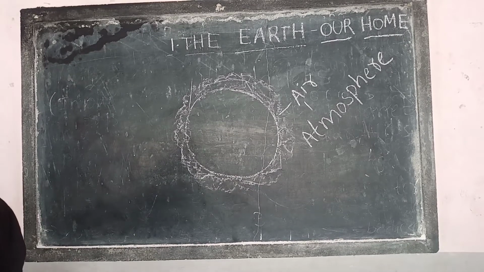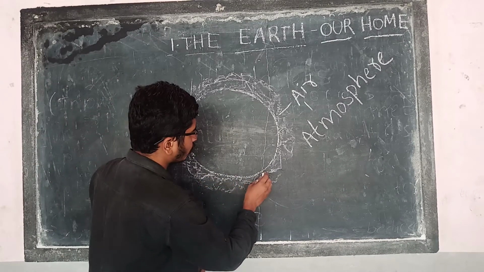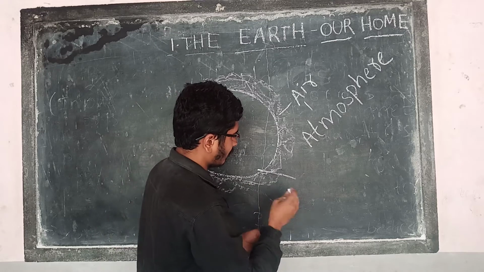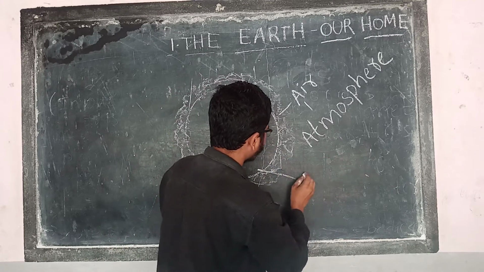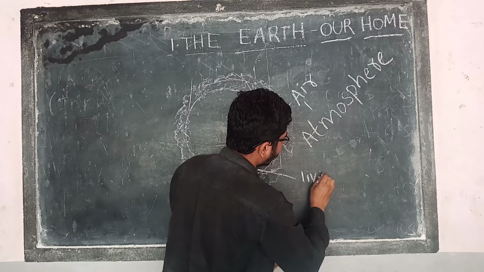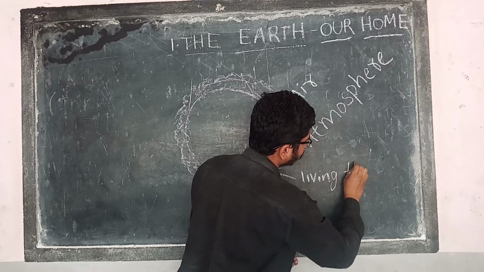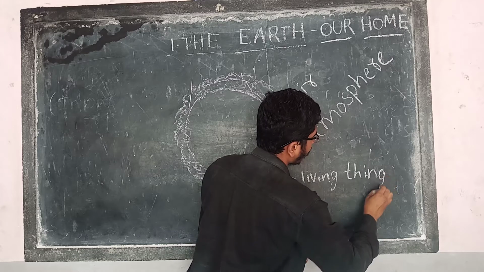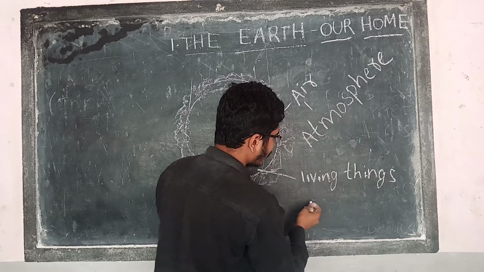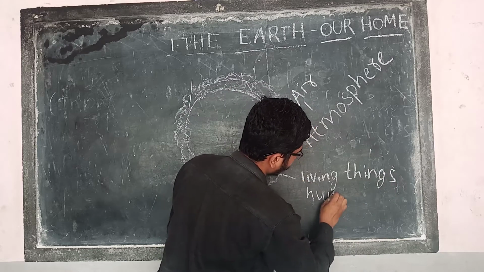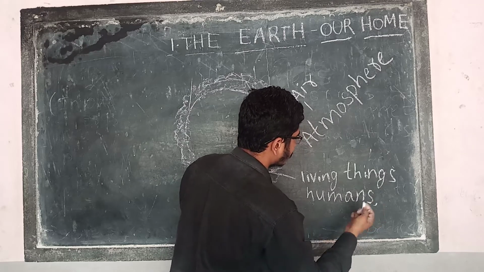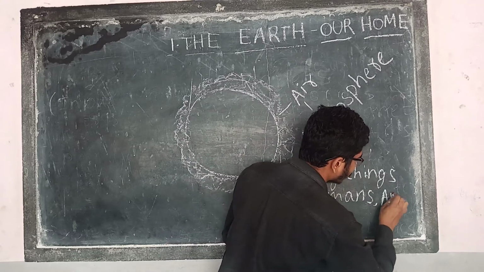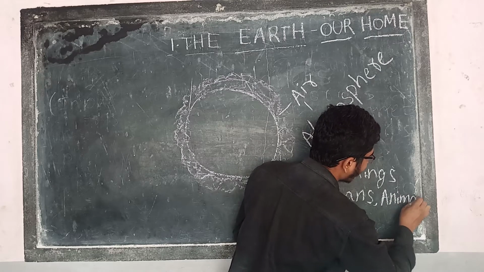So now in the history, means in the past. On the earth, who will live? Not only human beings, living things and non-living things are there on the earth. Living things means humans, animals. Animals also are living things, right?